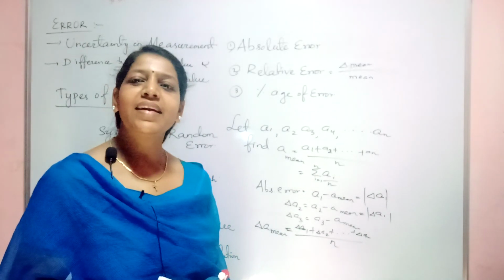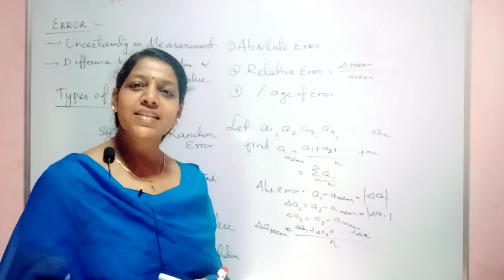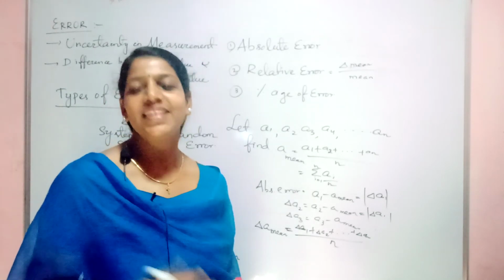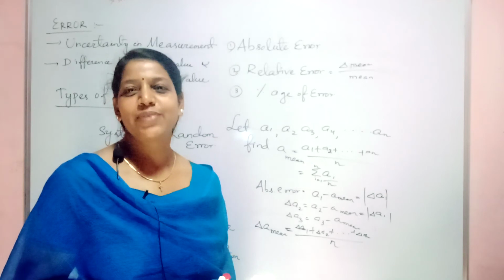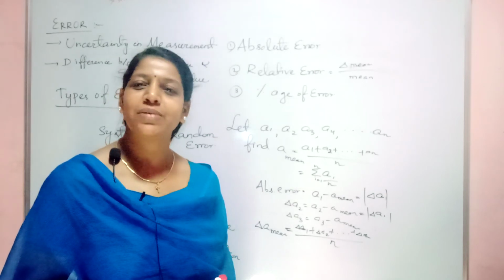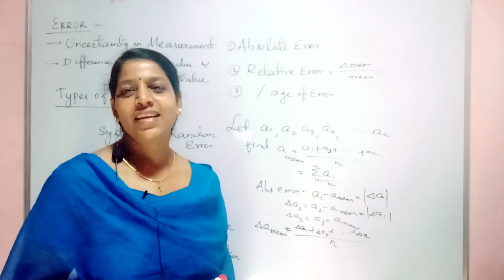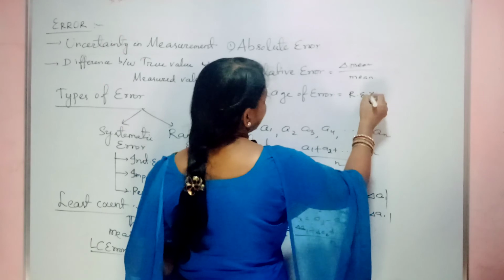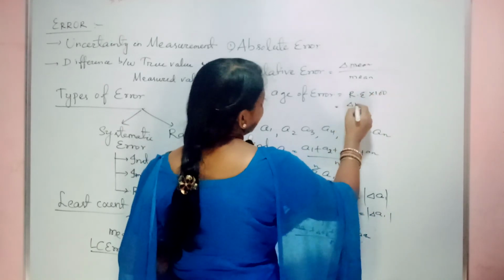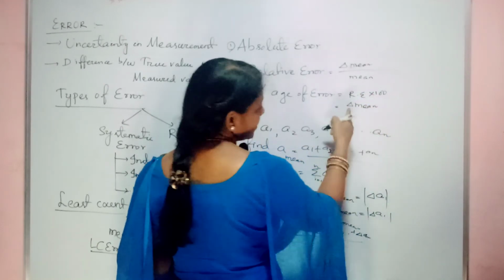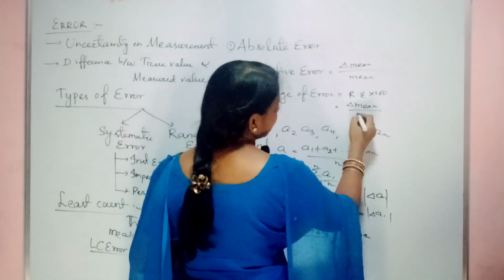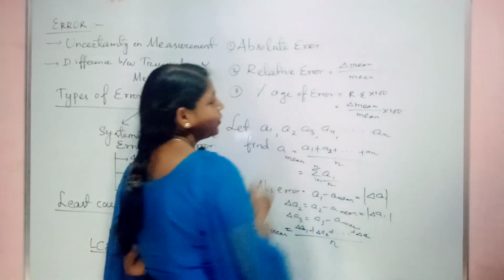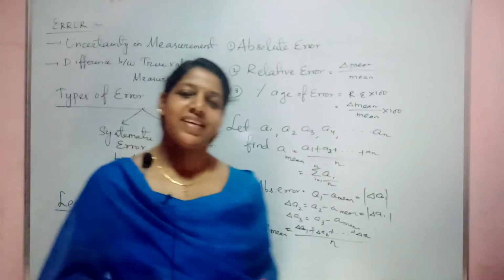Then what is percentage of error? If relative error is expressed in terms of percentage, then that is called percentage of error. Simple. Relative error, if you multiply with 100, is called percentage of error. So this is nothing but relative error into 100. So you will write del A mean, the mean absolute error, divided by the mean into 100. This will give you the percentage of error.